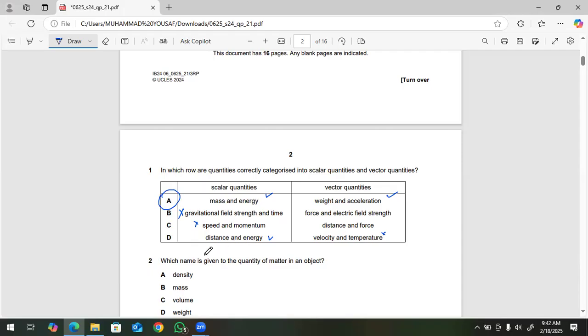Next MCQ, which name is given to the quantity of matter? So quantity of matter is described by mass. So the best option is B. Next, question number 3.